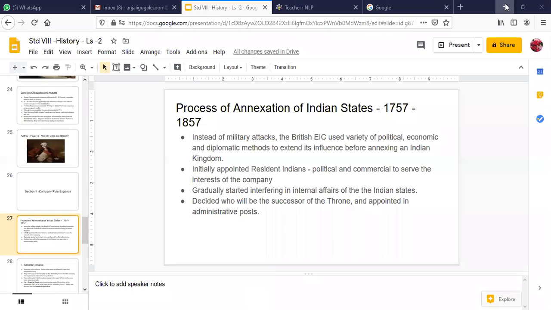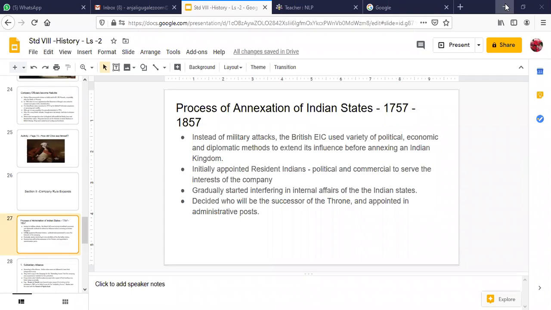Yes. So the beginning process the East India Company followed was, instead of military attacks, the British East India Company used a variety of political, economic, and diplomatic methods to extend its influence before annexing any Indian kingdom.